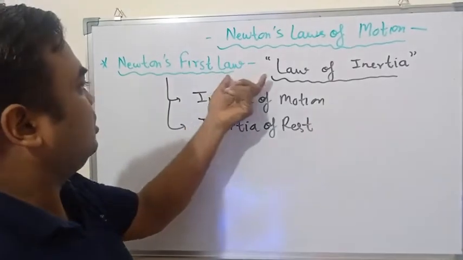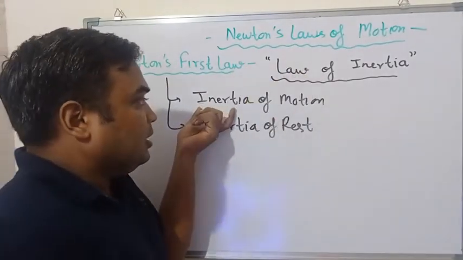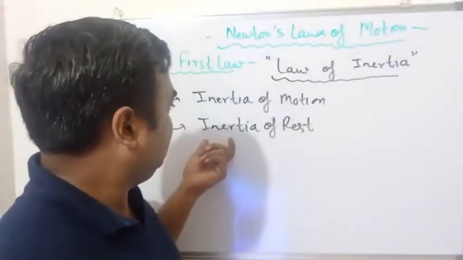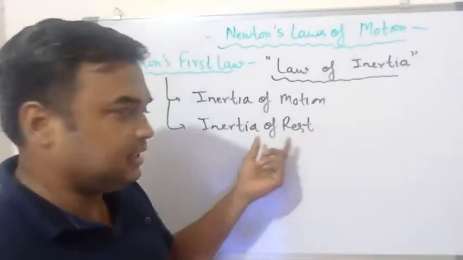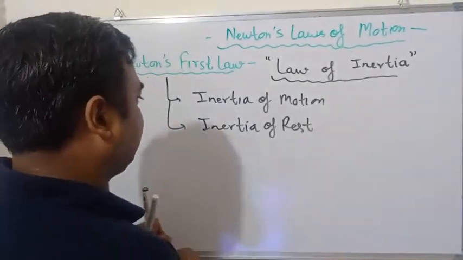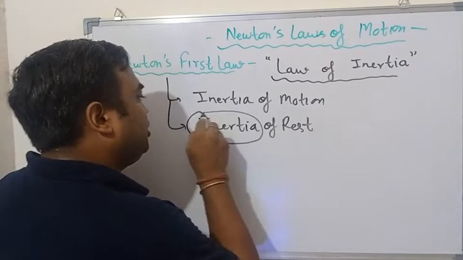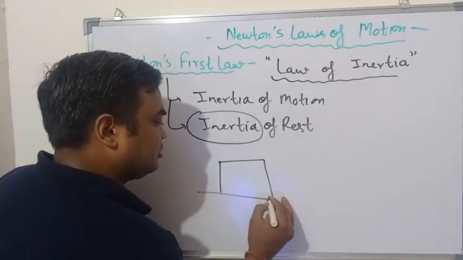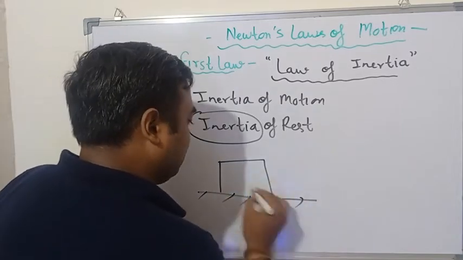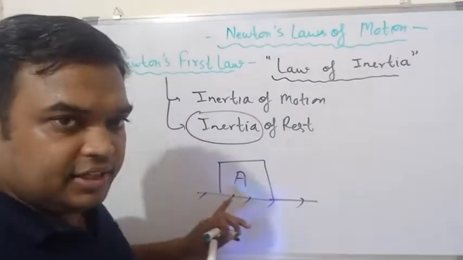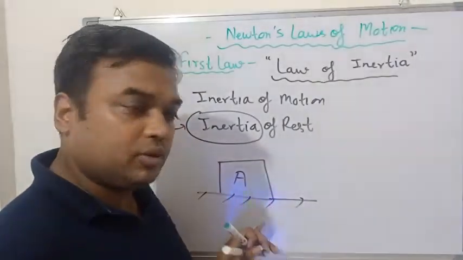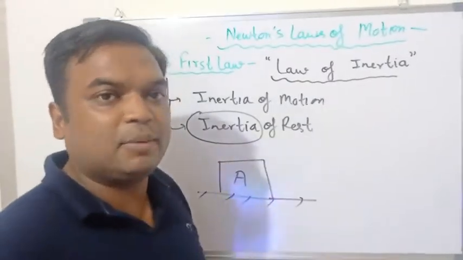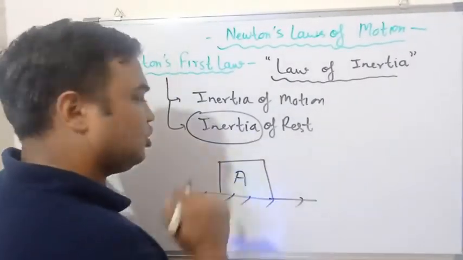So Newton's first law, if the body is at rest, is called inertia of rest. Inertia is a term which means that whatever the position of the object, suppose this object A is at rest on a table, it will try to remain in that particular position. So that is called inertia of rest.